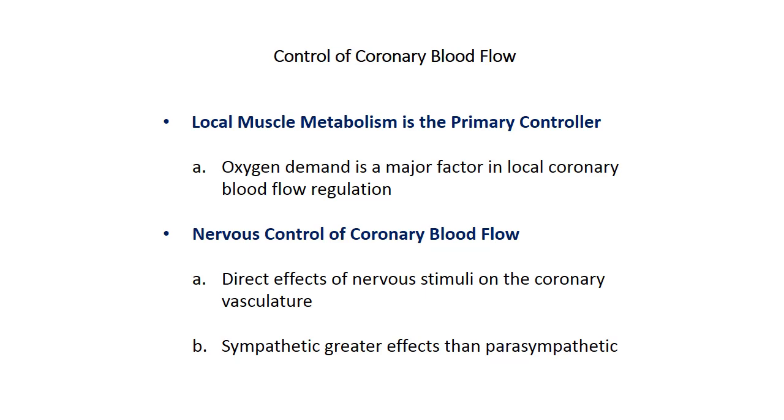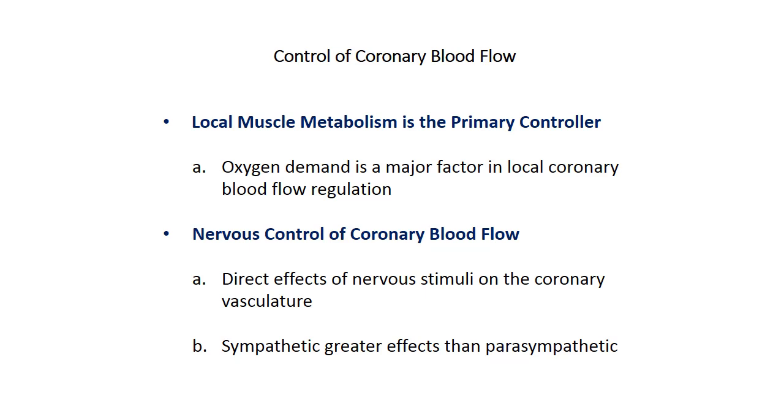How is coronary blood flow controlled? One is local control and the other is nervous system control. Local muscle metabolism is the primary controller of coronary blood flow, and the first and most important factor is oxygen demand, or low oxygen concentration in the muscle cells.